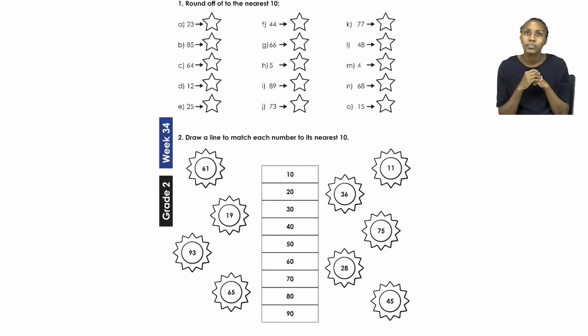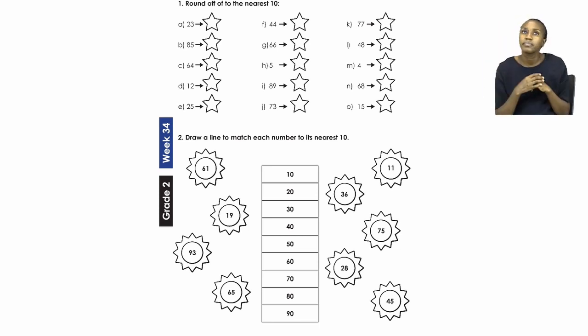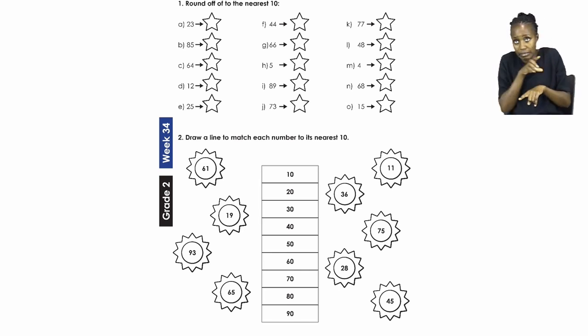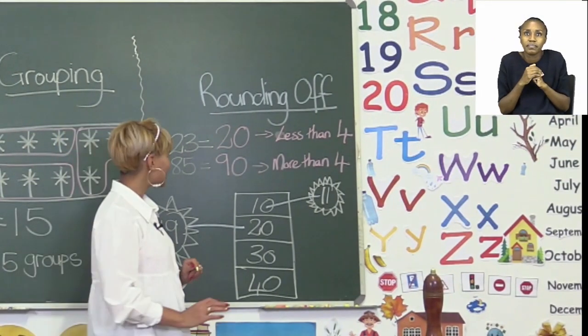Now here we have to do some rounding off. For number 1, it says we have to round off to the nearest 10. And then you will see you have to write your answers in the stars. Now boys and girls, we know that if we round off to the nearest 10, we have to look at our numbers. Now on the board, I wrote 23 and 85. So let's quickly try and round off these numbers to see how we have to do it.